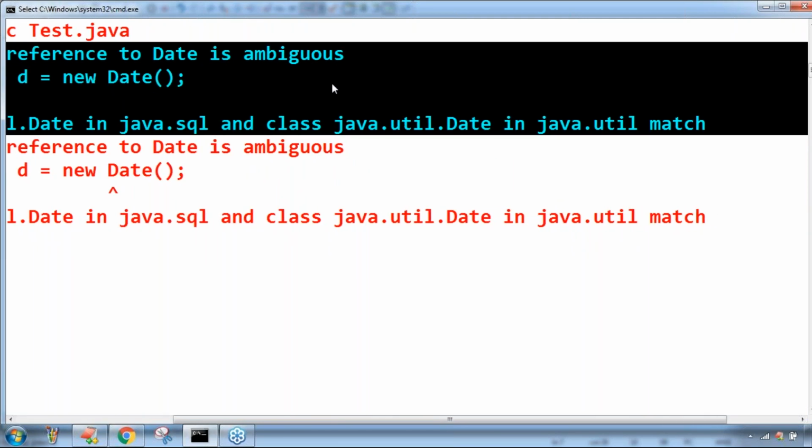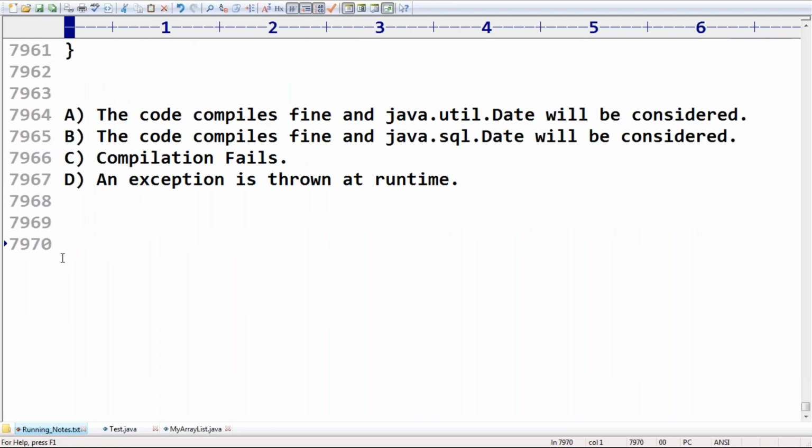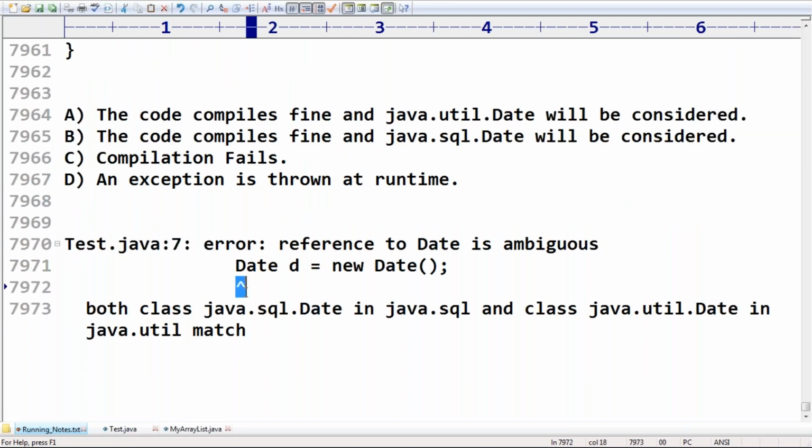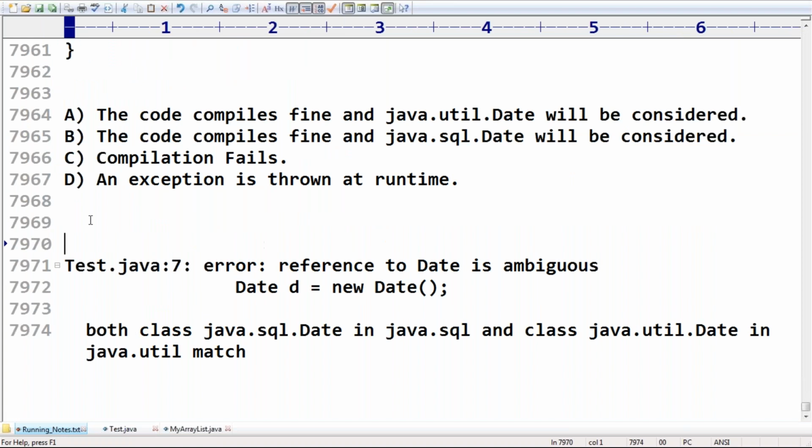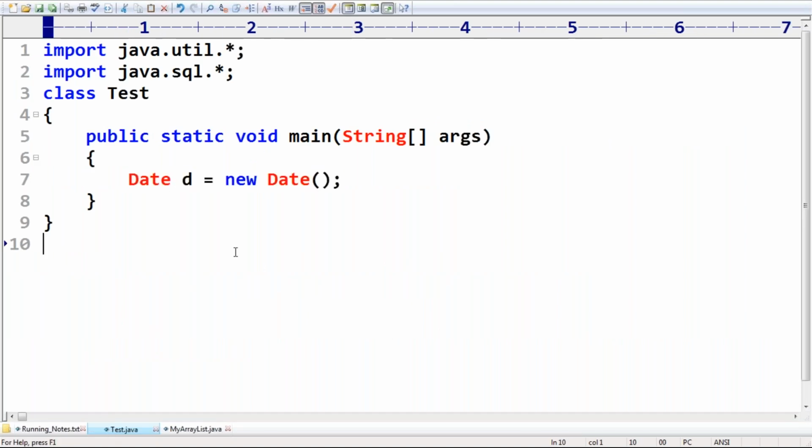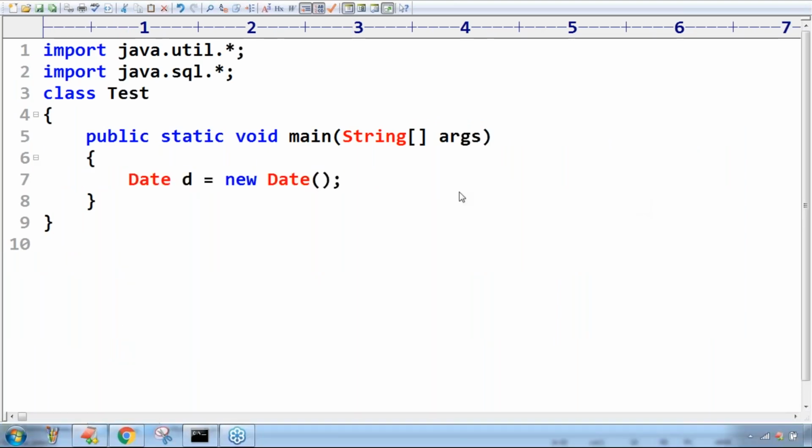Remember this. Whether the code is going to compile or not, there is no chance at all. The compile-time error by default we are going to get. The answer is C. But how can you solve this problem? There is a way, and that part I will discuss.